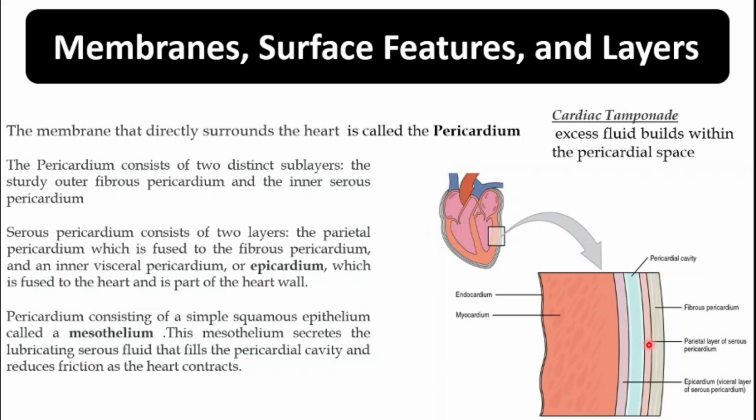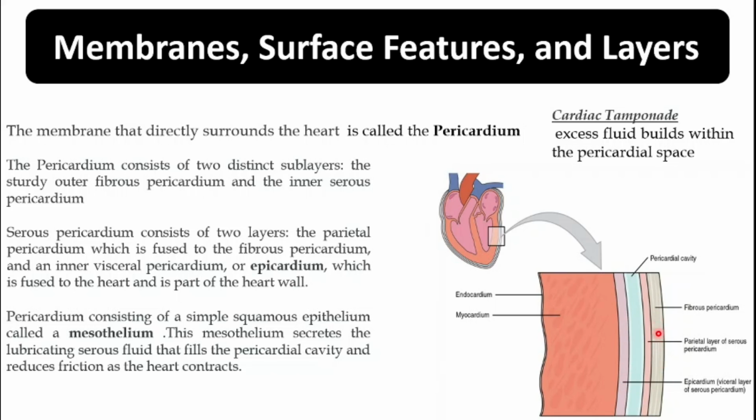The outer layer of the serous pericardium is known as the parietal layer, and the inner layer of the serous pericardium is known as the visceral layer, or simply the epicardium.